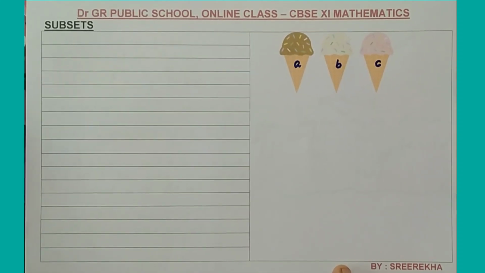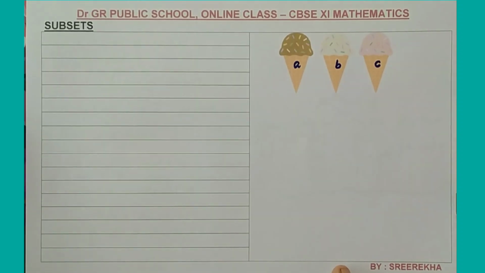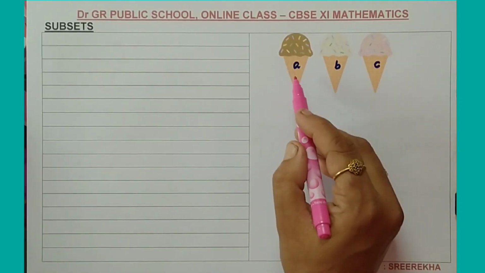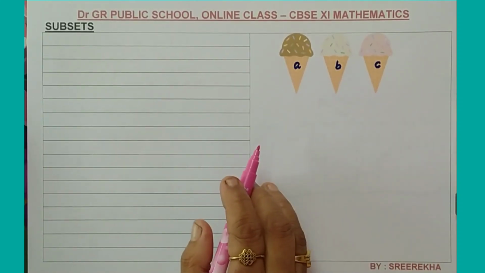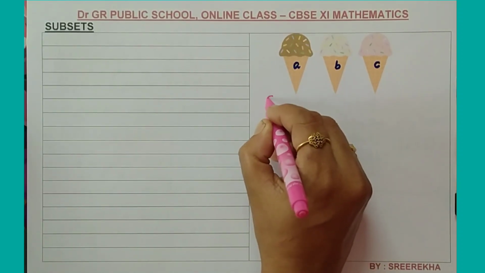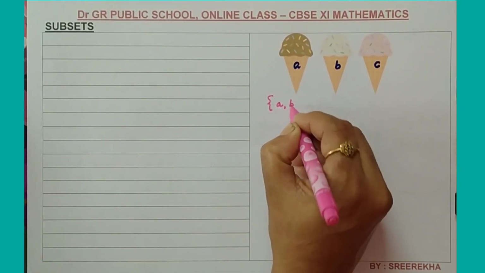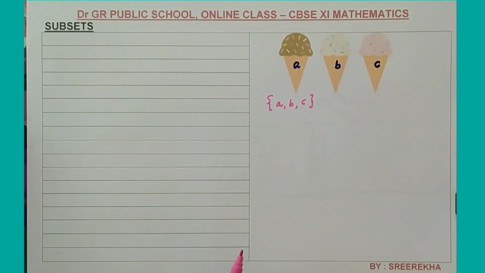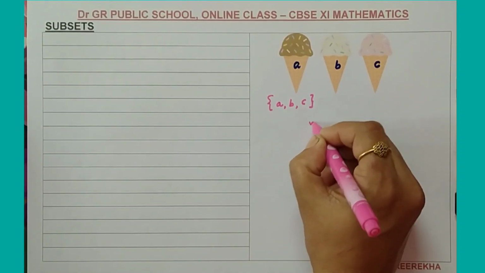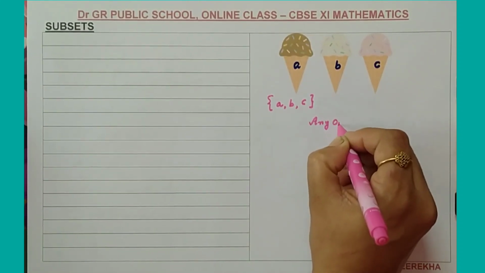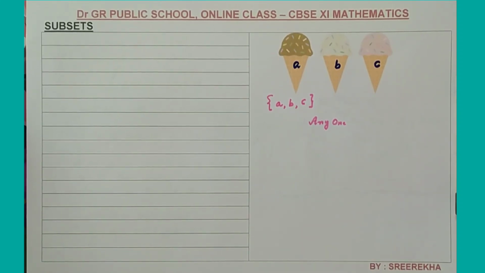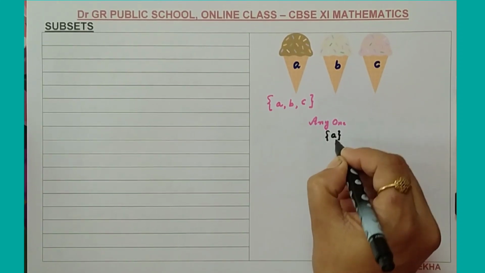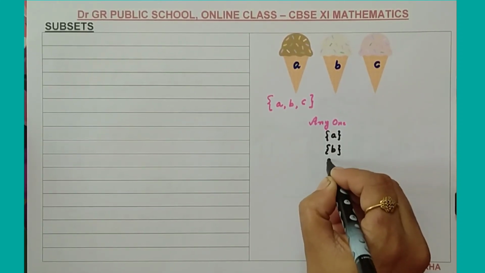Through an example, I will give you the concept of subsets. An example with the three ice creams selected as A, B and C is given here. So, the original set of ice creams can be considered as the set consisting of the ice creams A, B and C. If you are asked to take any one, the only possible combination is either you may take the ice cream A or may take B or you may take C.